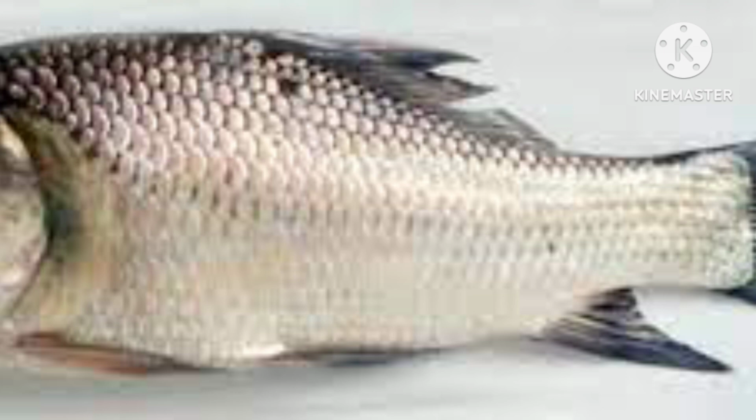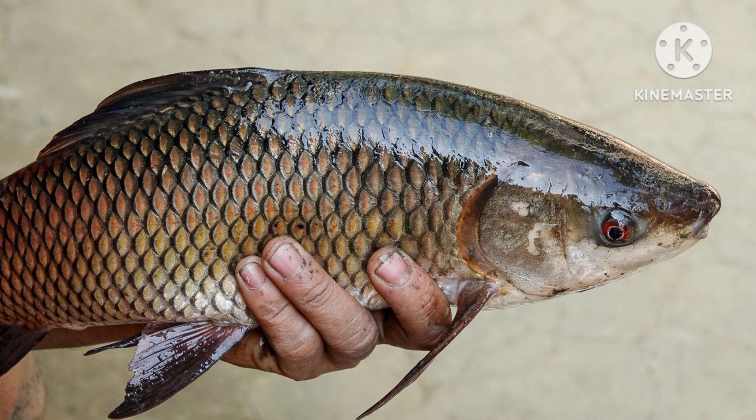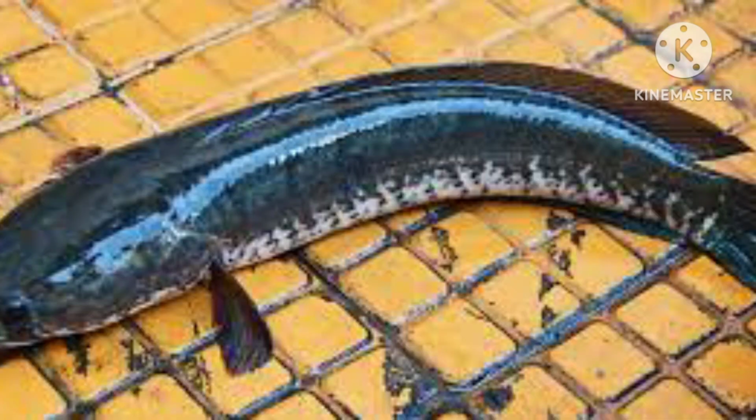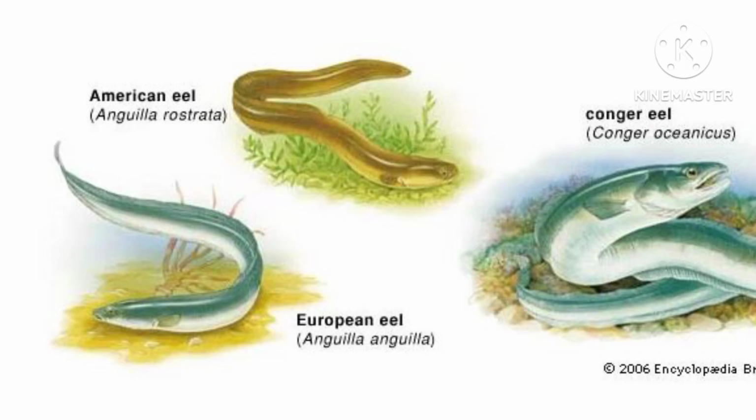And the third order is Ophiocephaliformes. This Ophiocephaliformes includes the example Ophiocephalus, and mostly we term Ophio means snake-like head. Ophio means a snake and cephali means head. So this group of fishes may have a snake-like head. Order 4 is Anguilliformes. Anguilliformes include eel-like fishes. Most of the eel-like fishes are included under the order Anguilliformes.